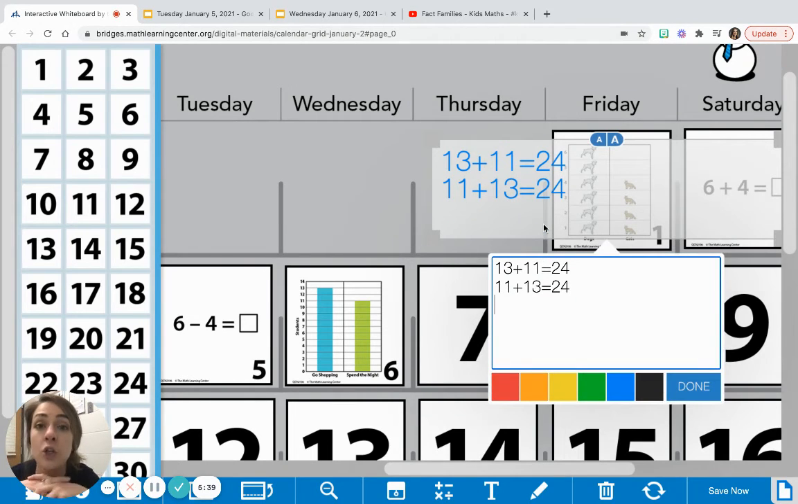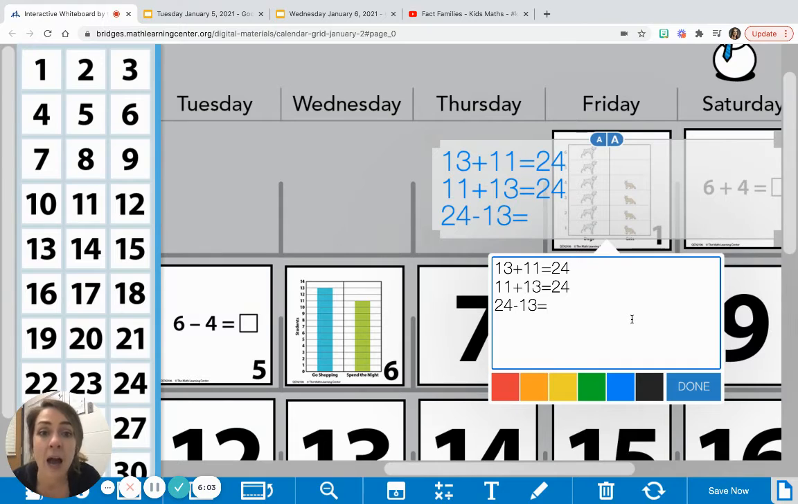But now we can create 2 subtraction number sentences. And here's what it's going to look like. I'm going to have my biggest number first this time. So instead of ending with 24, I'm going to start with 24. So it's going to look like 24 minus, and we can do either one first. I'm going to do 13 first. So 24 minus 13 equals.